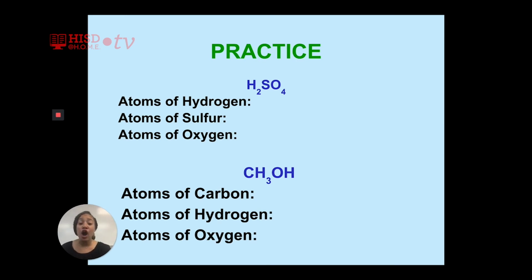So let's start with H. Does H have a subscript? Yes, H has a subscript. Therefore, we know that there are 2 atoms of H. Does S have a subscript?